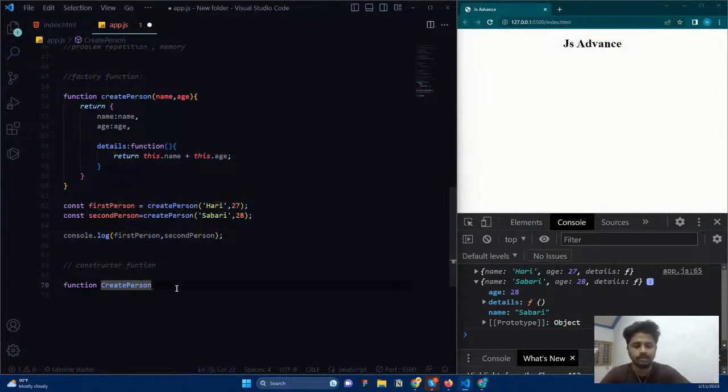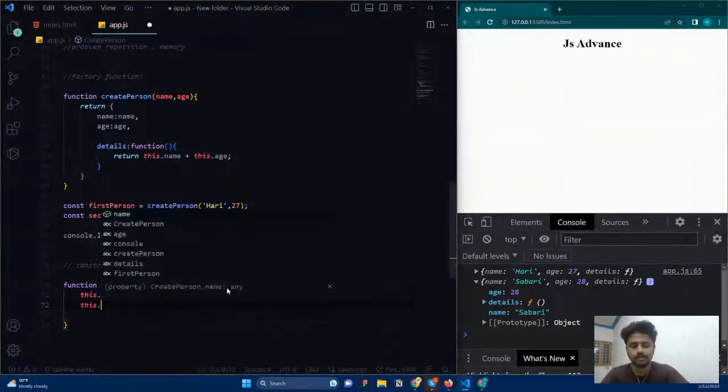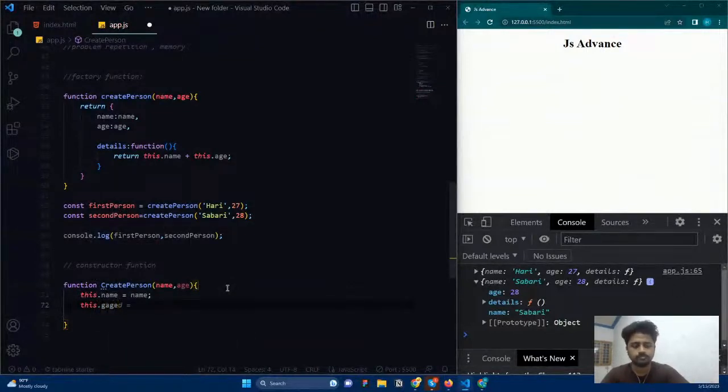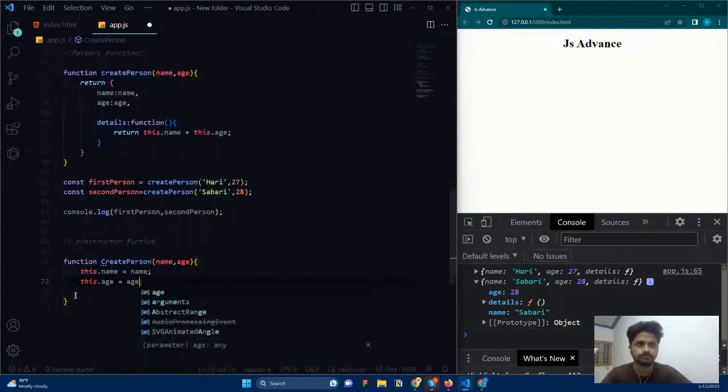First thing, here we just need to create a constructor. For creating a constructor, we need to use the this keyword. Here I'm going to say what things I want: name, and then we need age. The next thing is this.name. Let me explain once I complete the syntax. And then this.age, equal to age. Here it's going to be age.